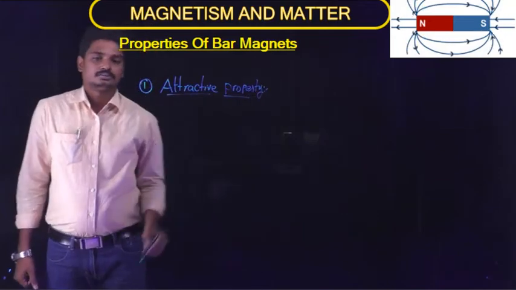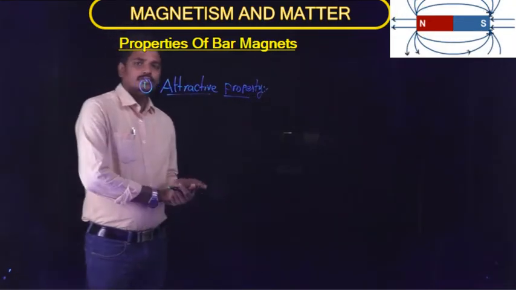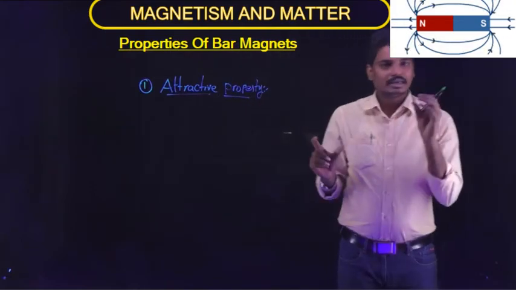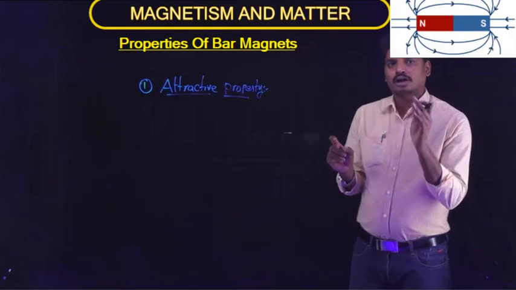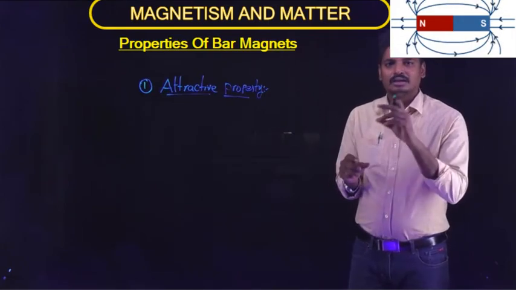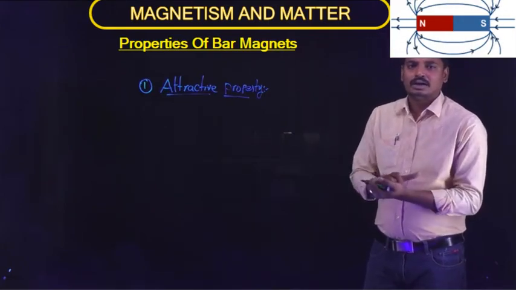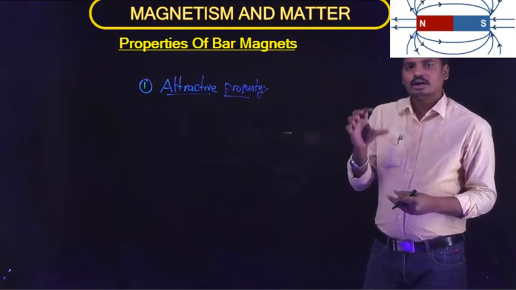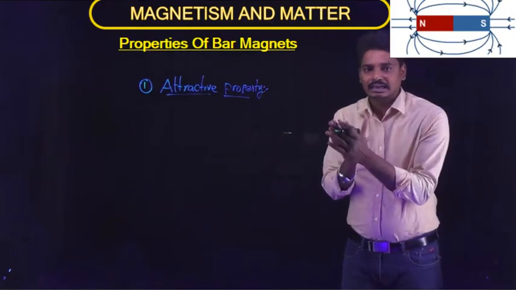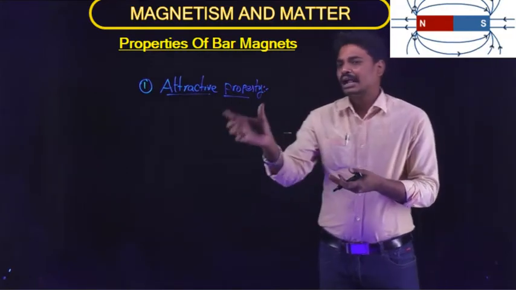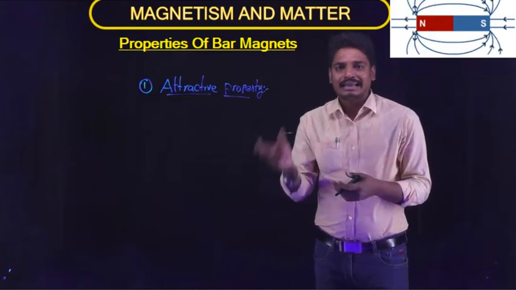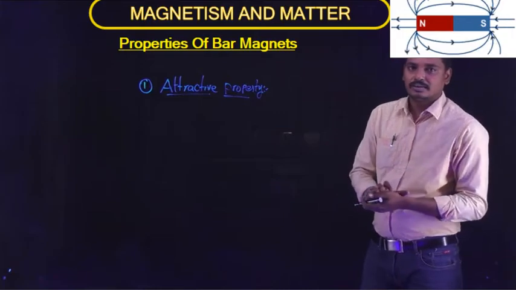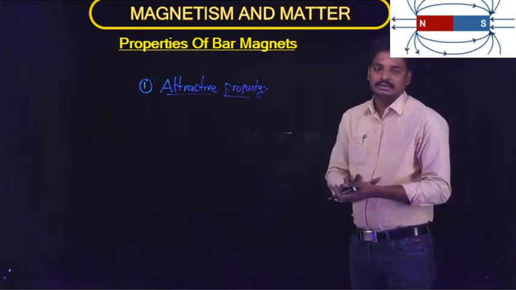Attractive property. From our childhood we came across that whenever a magnet is placed at one point, and if we take another magnet or an unmagnetized substance such as iron, cobalt, steel, nickel, etc., all these substances can be easily attracted to the magnet. That is the attractive property of the magnet. It can attract another magnet or some magnetic substances like nickel, cobalt, steel, iron, etc.